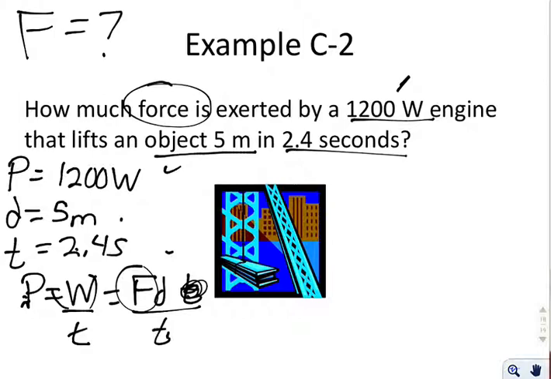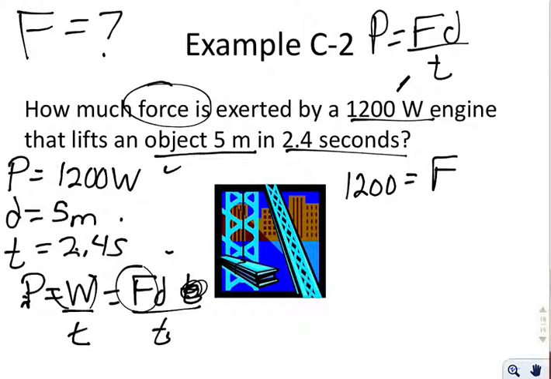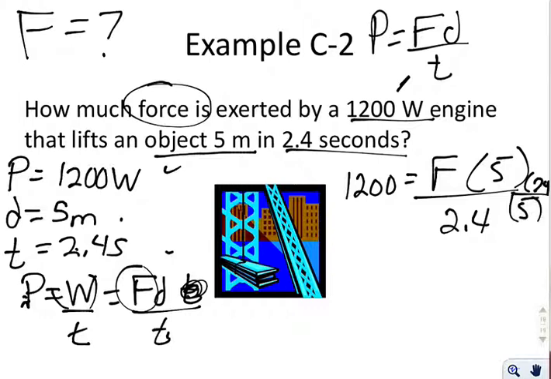So you can say power equals force times distance over time. We can now plug in. We would say 1200 equals force times 5 divided by 2.4. You would multiply both sides by 2.4, and you would divide both sides by 5. And when you did that, you would get an answer of 576 newtons.